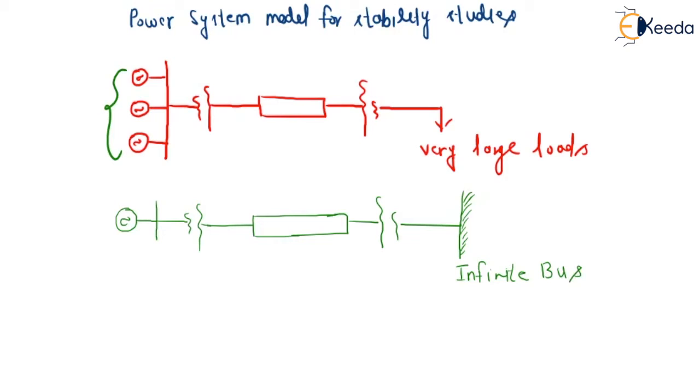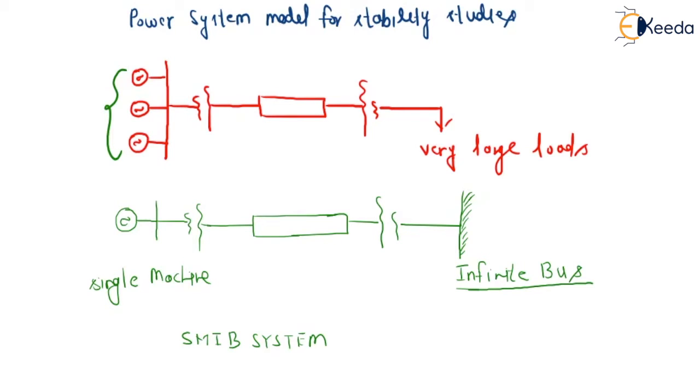So we represented all the parallel generators as a single machine, and this is the infinite bus. What we call this model is the SMIB system. SMIB means single machine infinite bus system. So now we will have one question in mind: what is an infinite bus basically?